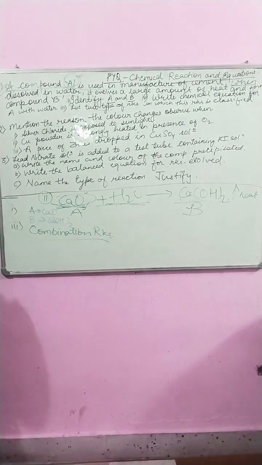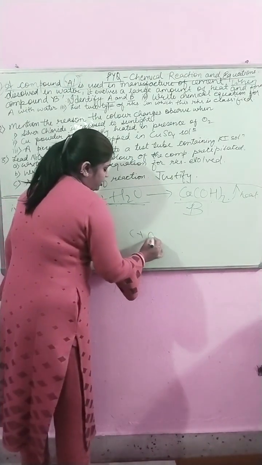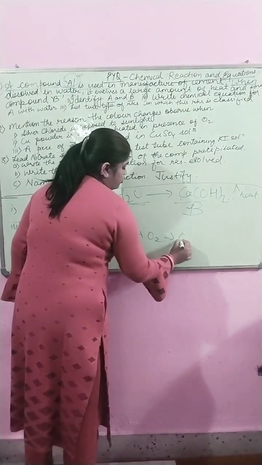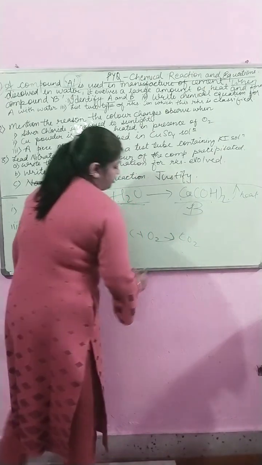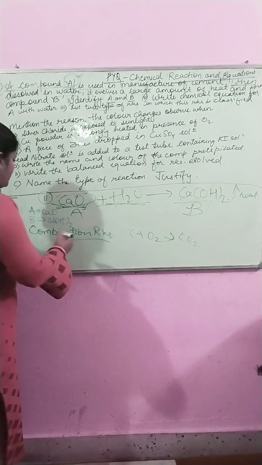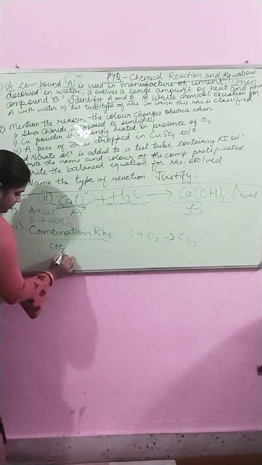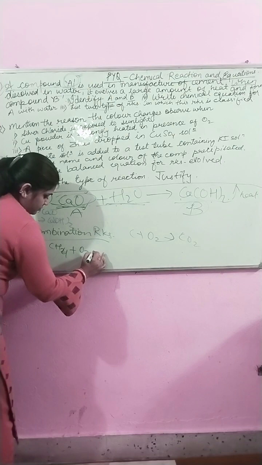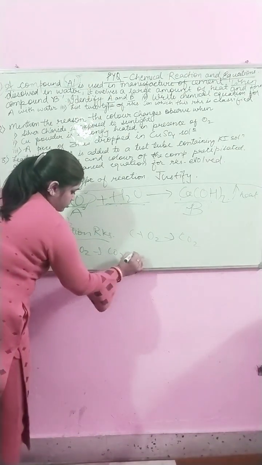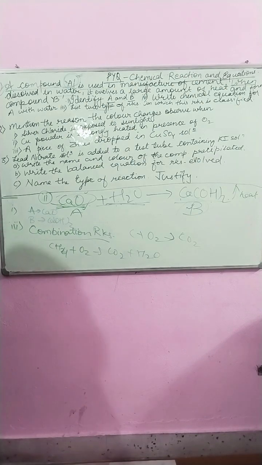So two types of reaction you have to write. You can write carbon plus oxygen combines to give what? Carbon dioxide. This is also a type of combination reaction. The next one is CH4 plus oxygen gives CO2 plus H2O. This is also a type of combination reaction.